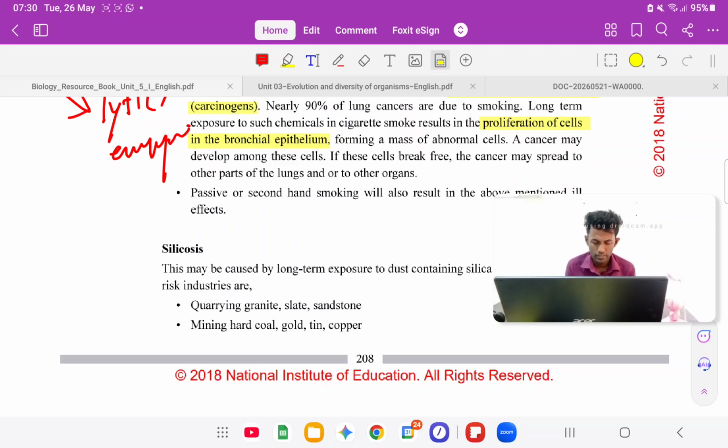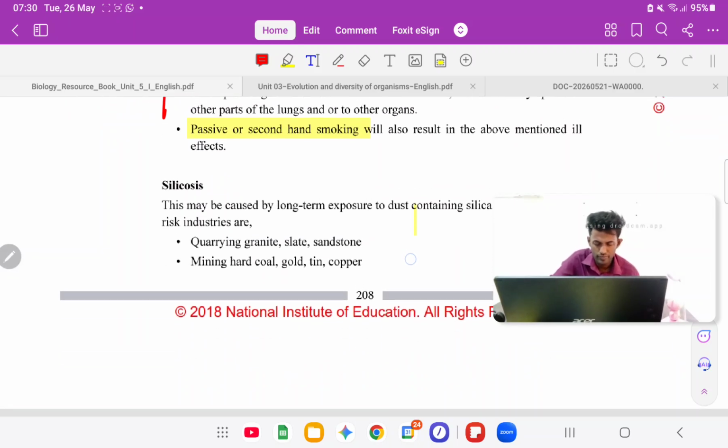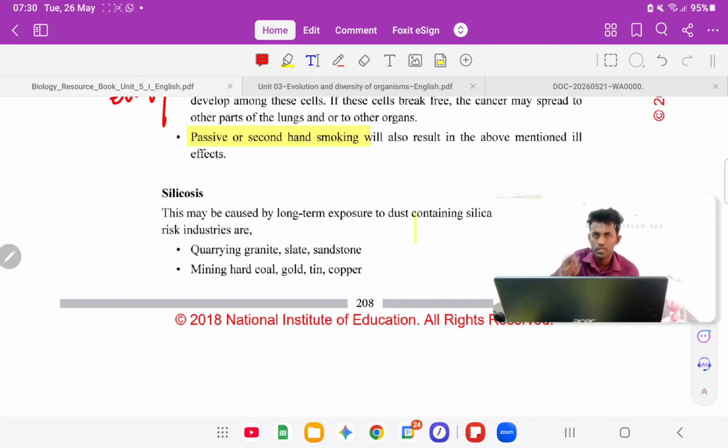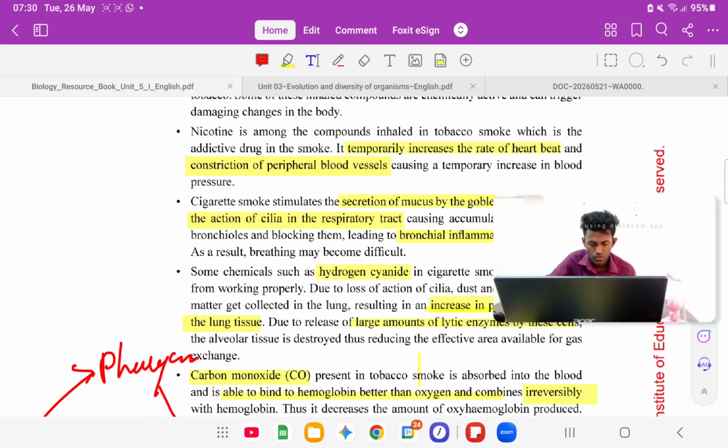Then passive or second-hand smoking will also result in the above mentioned ill effects. If a pregnant woman's husband is smoking, it will lead to damage for the baby and the mother also. So a lot of points here.